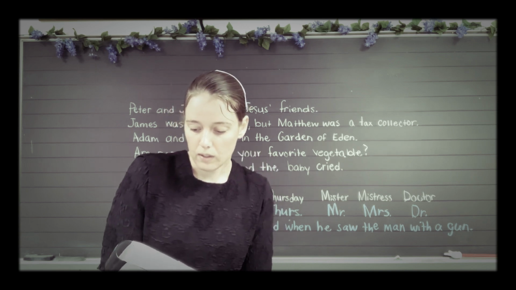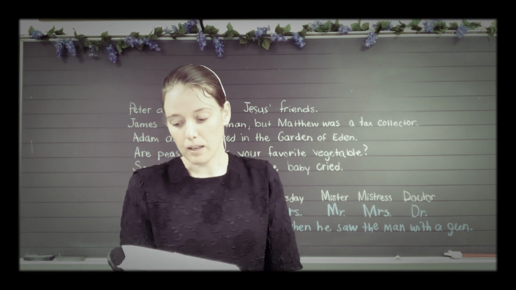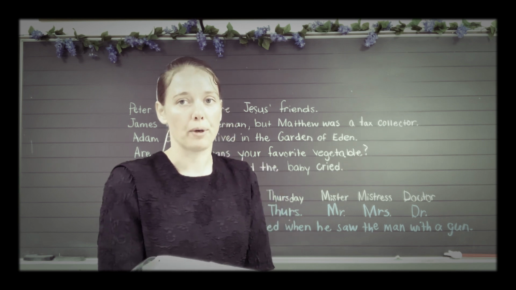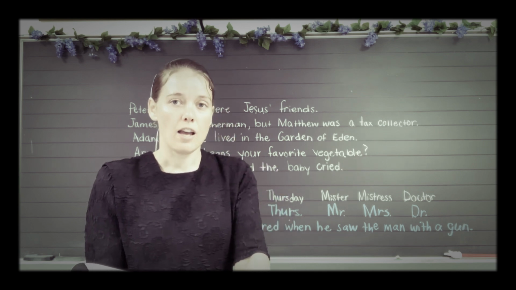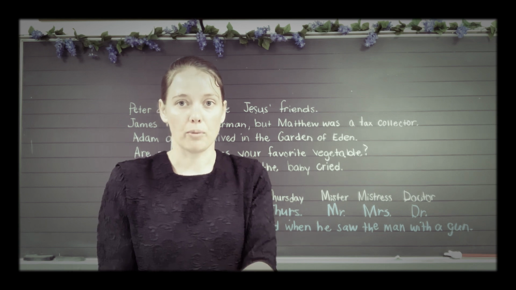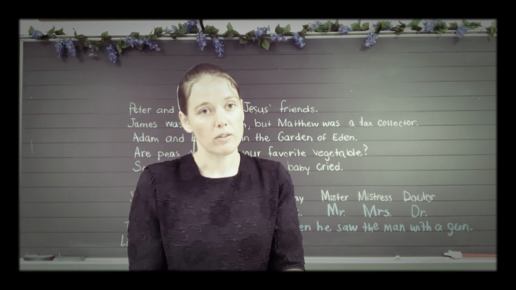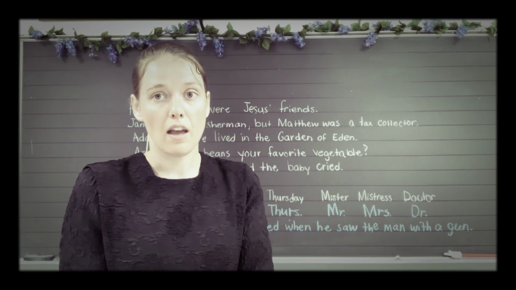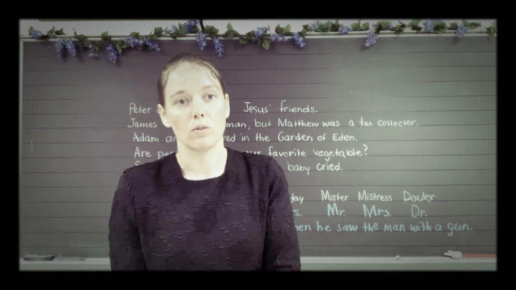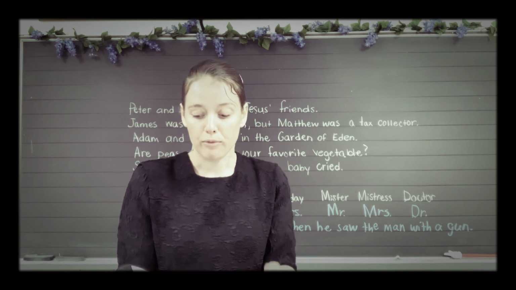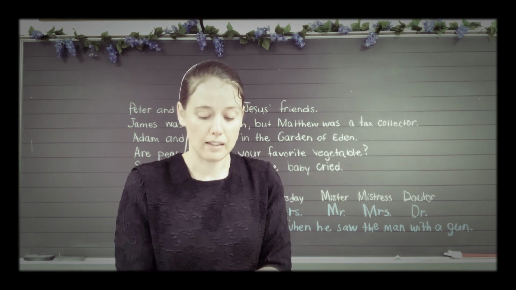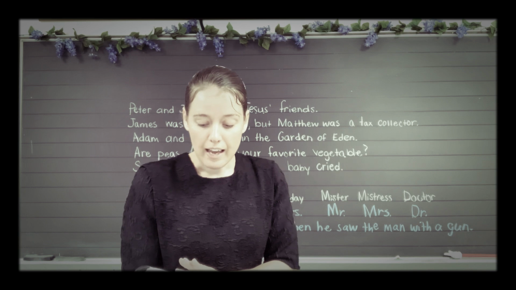We have two sentences. Mike went fishing, period, and Tom played ball, period. So those are two sentences. You have a noun and a verb in every sentence. A sentence needs a noun and a verb. Now, nouns name people, places, and things, and verbs show action. So you always need a noun and a verb to make a complete sentence. Let's look at the next example now.